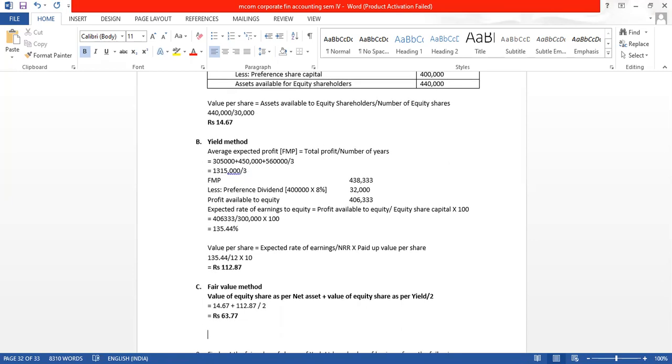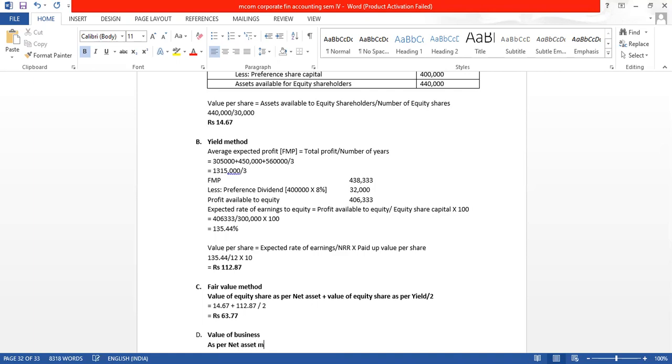Now what have they asked? They have asked one more thing, to find out the value of business. Value of business as per net asset method, we already know.